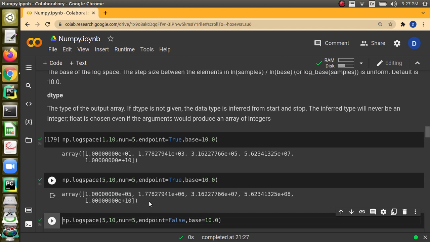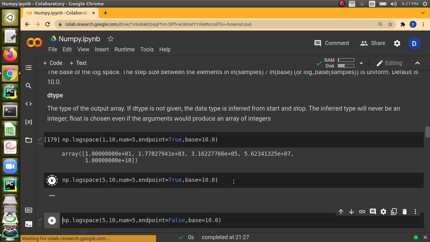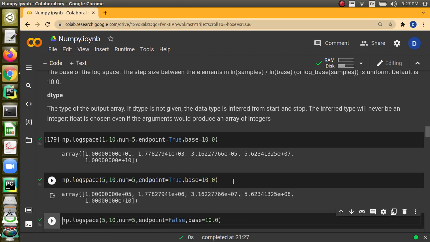I can also say from 5 to 10. If you are going to tell 5 to 10, the first value will be this base power 5. Base is 10, 10 power 5. Here you can see the start value is 1, so 10 power 1. This is 10 power 10.